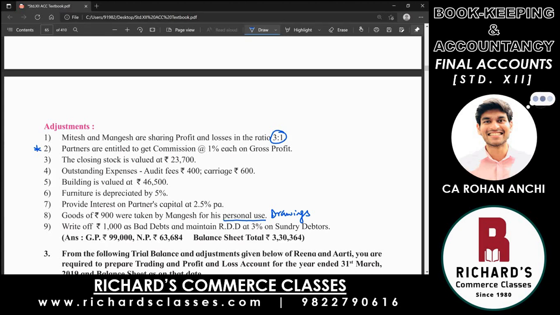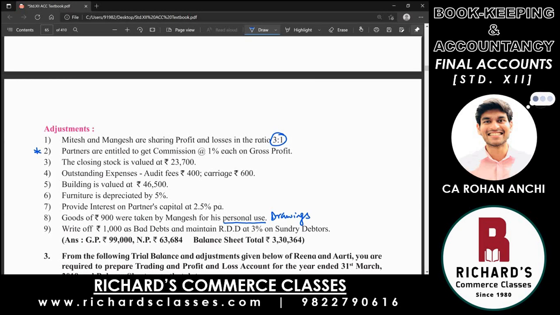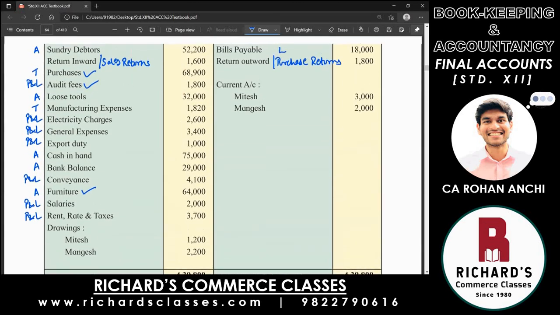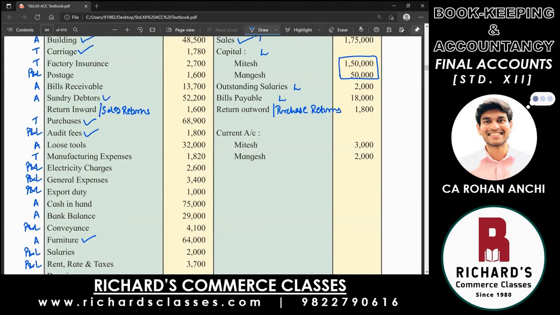And last point number 9, write off 1,000 as bad debts and maintain RDD at 3% on sundry debtors. Both these adjustments are on debtors, tick mark debtors twice this time. Once for bad debts and second time for RDD. If I ask you a question, if you remember, give me the answer. When bad debts and RDD, both adjustments are there on debtors, which one will you do first? Bad debts. Yes, first is always bad debts, and then second you will do RDD. After deducting bad debts, whatever is the new balance, on that you will take RDD. Okay, that we will see when we come to that adjustment.